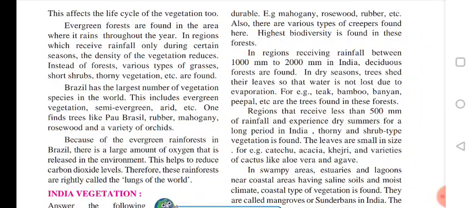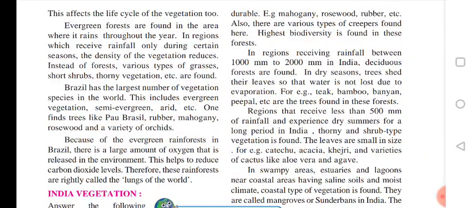Evergreen forests are found in the areas where it rains throughout the year. So wherever it rains throughout the year, in such areas we get evergreen forest.